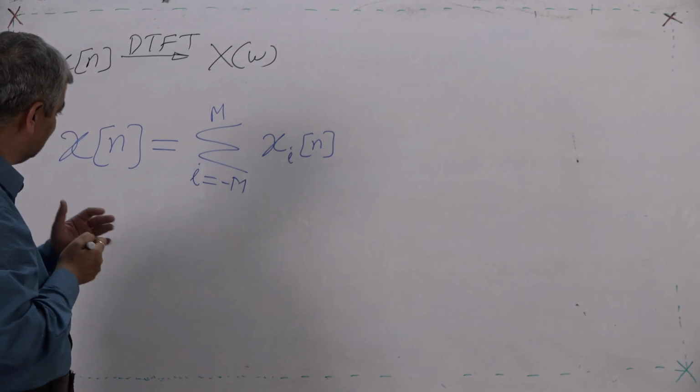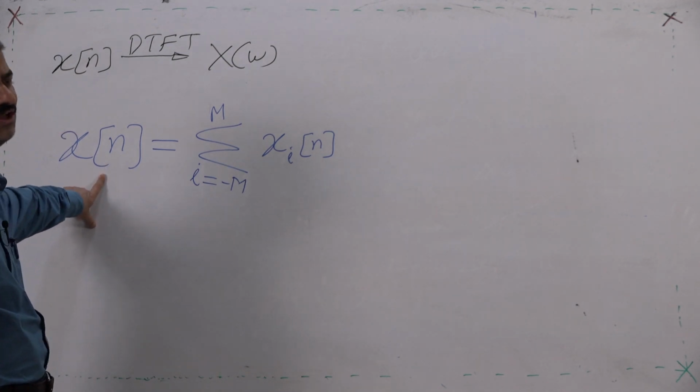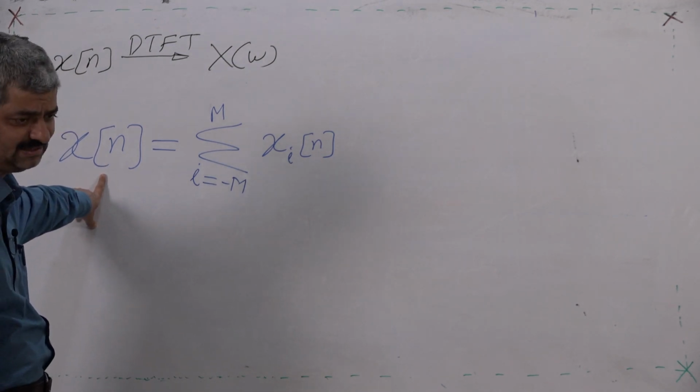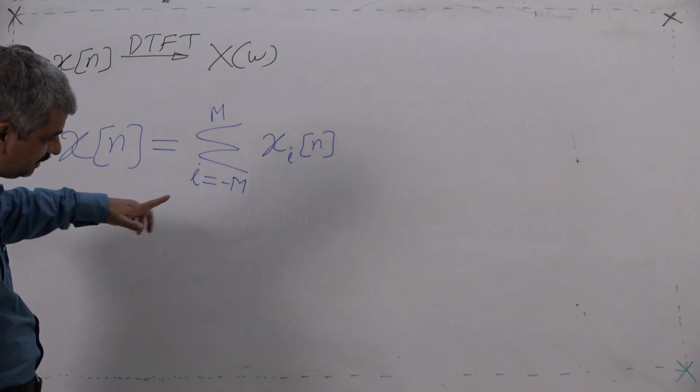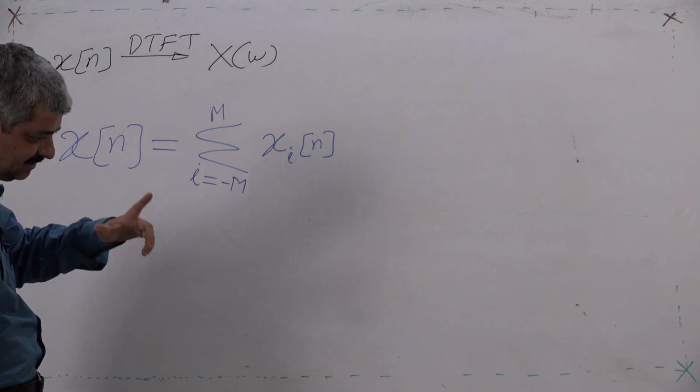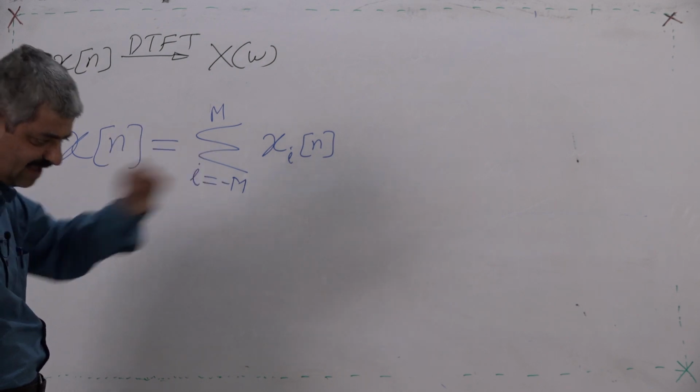I am assuming that the given sequence x[n], which is anything as you please, is like the police expecting the person to be there in the random sample.